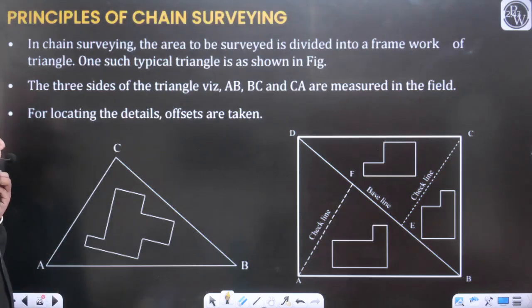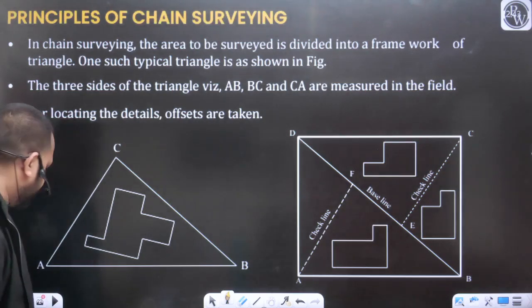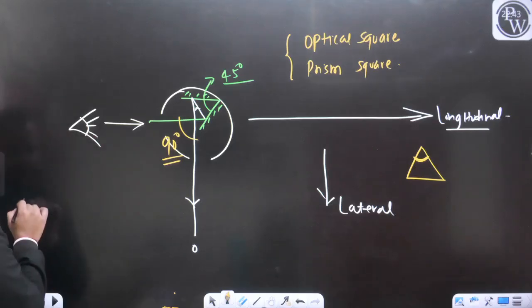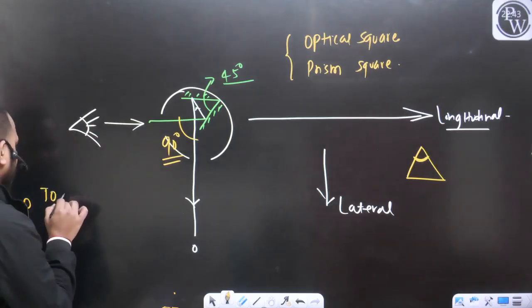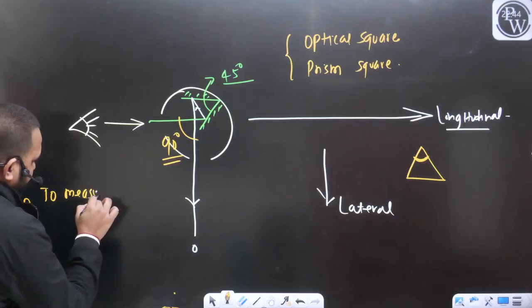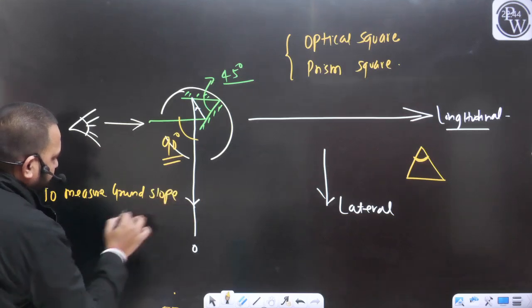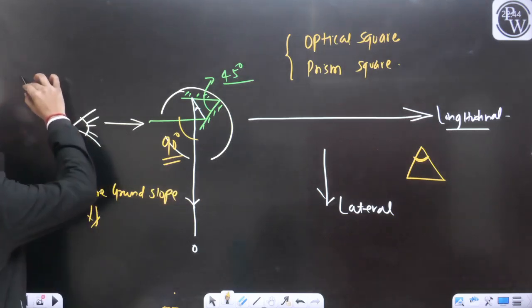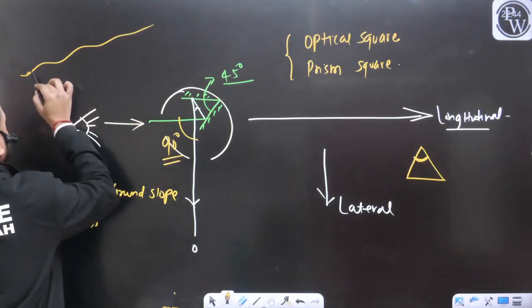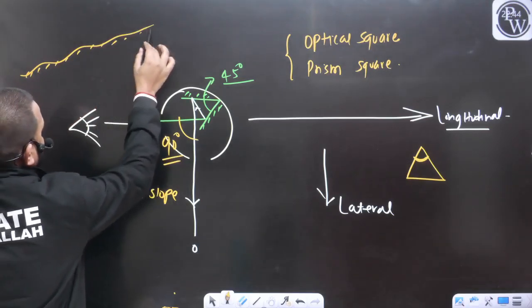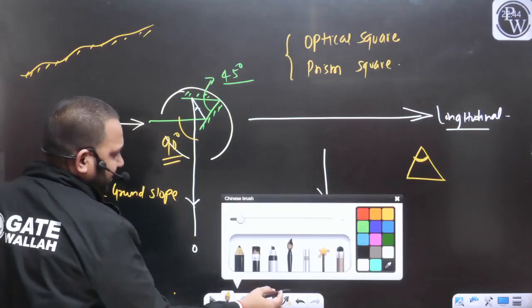Now let's talk about one more instrument, just for your reference, to measure the ground slope. If you want to measure the ground slope, for example, the ground surface is like this. This is your ground profile. So obviously, can I say there will be a slope?